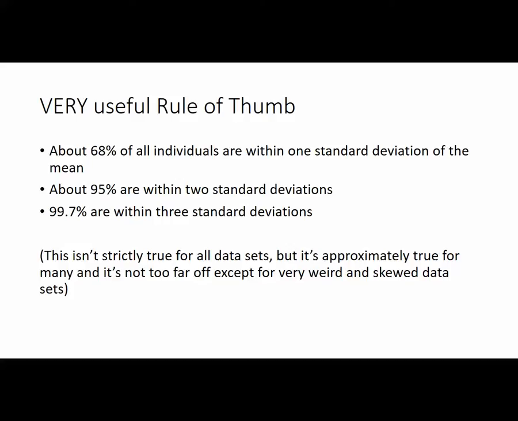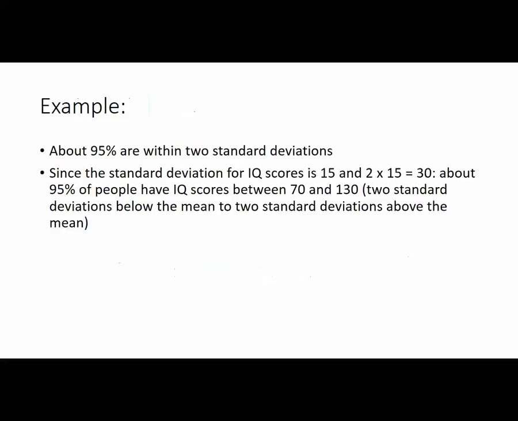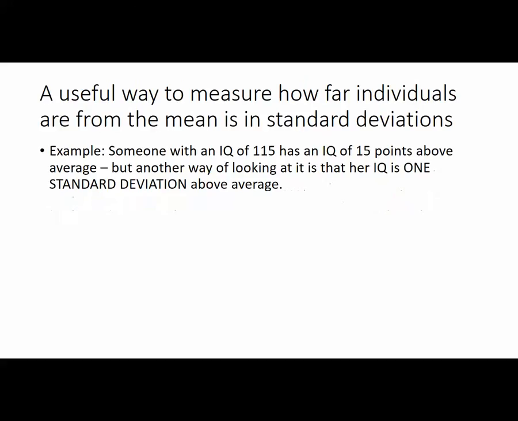So one standard deviation on either side, 68% of all individuals, rule of thumb. So for example, 95% are within two standard deviations. Well, since the standard deviation for IQ scores is 15, and 2 times 15 equals 30, about 95% of people have IQ scores between 70 and 130. Two standard deviations below, two standard deviations above. And for IQ scores, they follow this rule basically exactly. So this is true. 95% of people have IQ scores in that range.